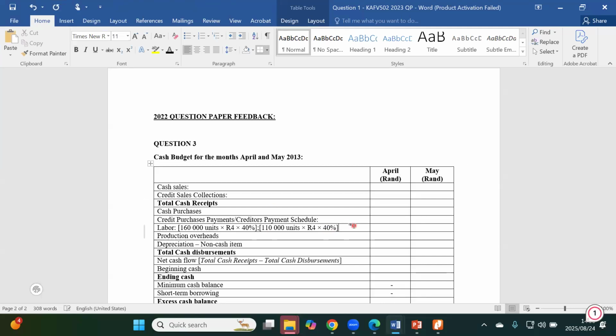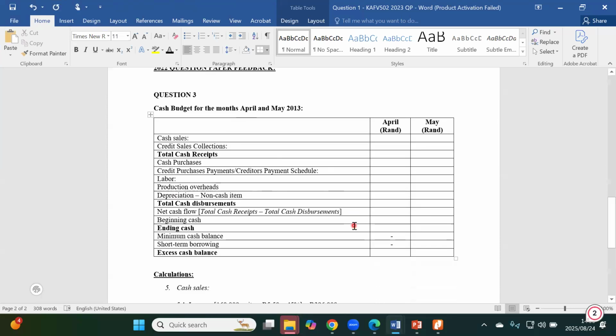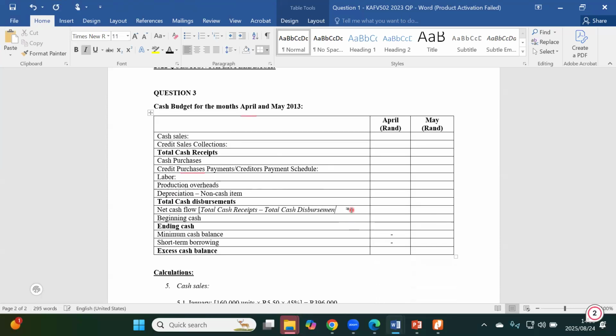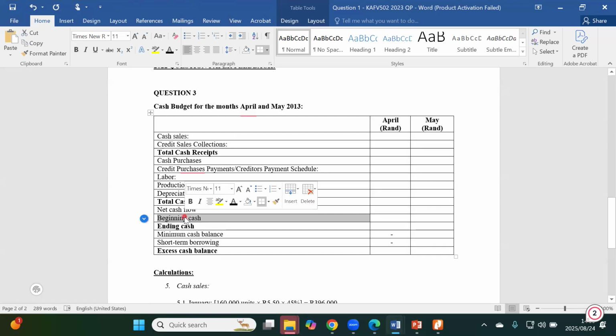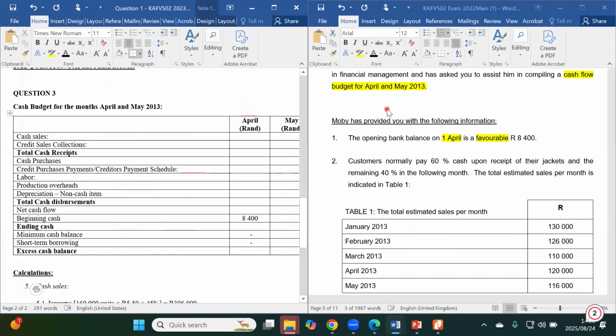Don't mind some of these calculations from the previous question. The most important thing I wanted to show you is where to fit in the information we have been given. It's going to come into the cash budget, sorry, not cash flow; this one is a cash budget. The beginning cash, as per the information we've been given, is that 8,400. So I'll simply put it over here, because it's already been given to us.